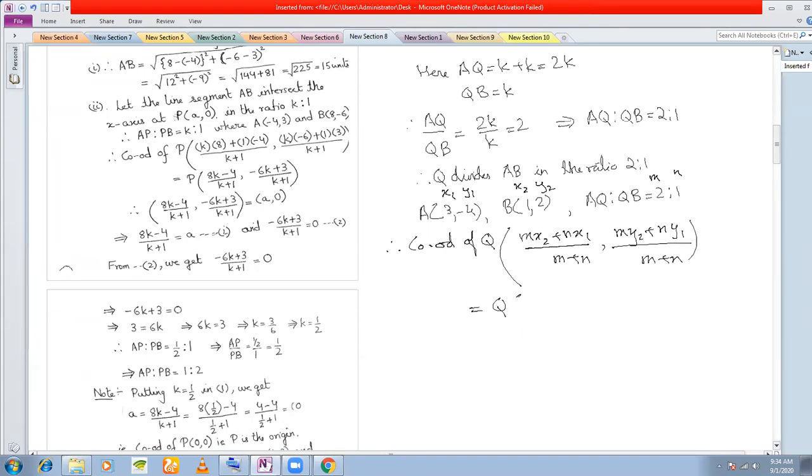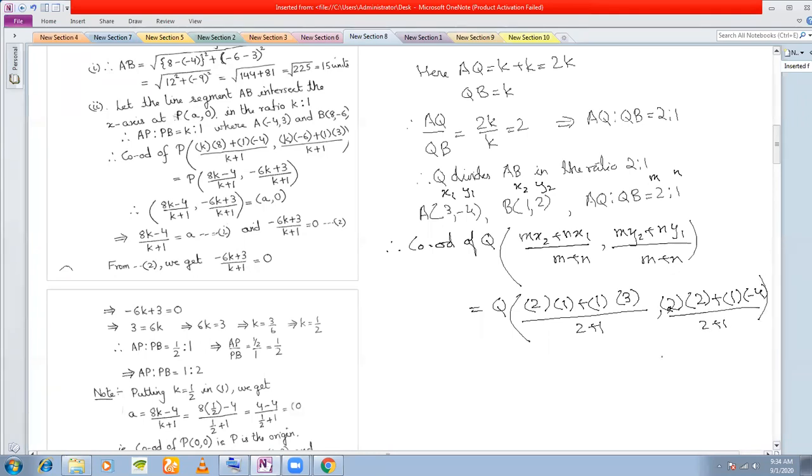Q is 2 into 1 plus 1 into 3 divided by 2 plus 1, and you have m y2, which is 2, plus n y1, which is minus 4, divided by 2 plus 1.